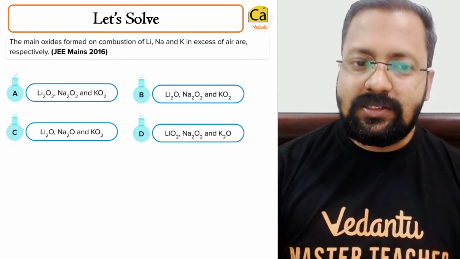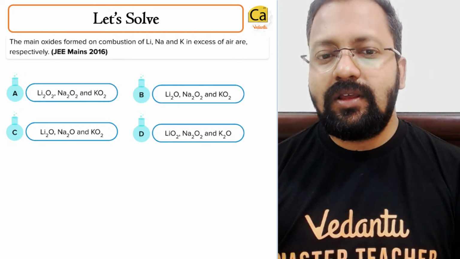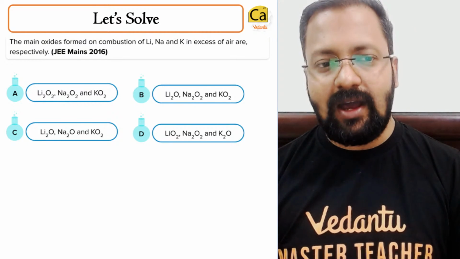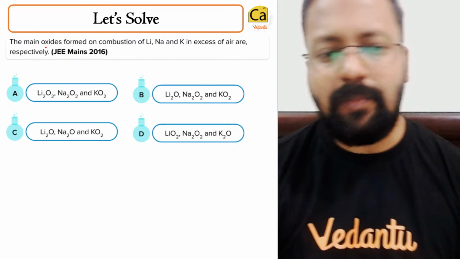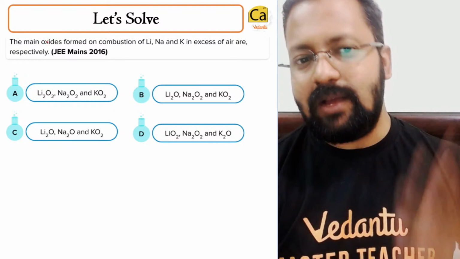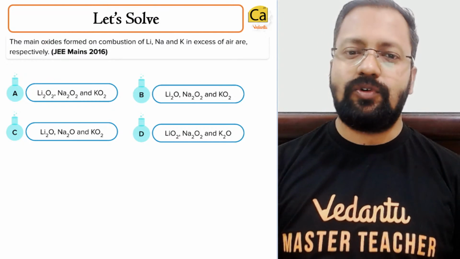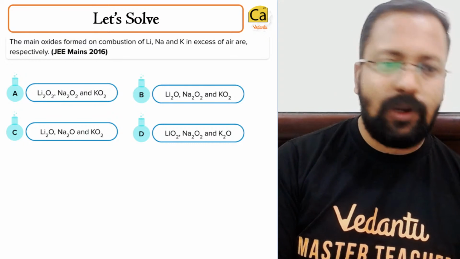The main oxides formed on the combustion of lithium, sodium and potassium in excess of air are respectively. It should not be main oxides. The main oxygen containing compounds which are formed upon the combustion of lithium, sodium and potassium in excess of air are respectively. What do you think?